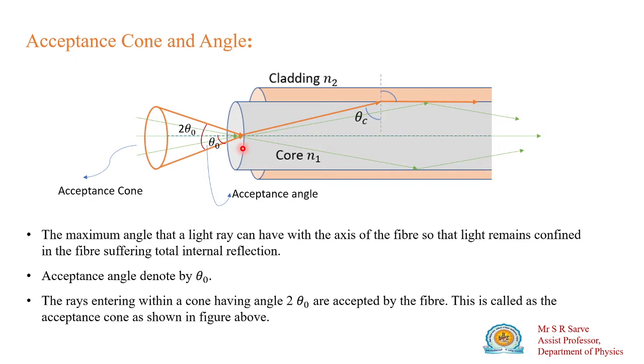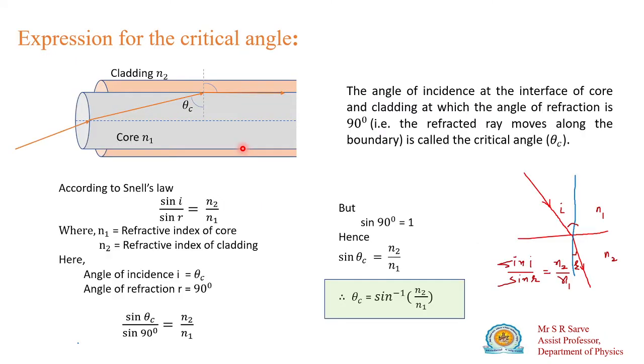In the previous lecture, we learned that if rays enter through this optical fiber, this angle should be greater than the critical angle. So this is theta c. At this critical angle, the rays will be parallel to the axis of the optical fiber. When the ray enters the optical fiber, if the angle made at the interface of core and cladding is greater than or equal to the critical angle, then the ray will be parallel. If greater, then it will get reflected in the core.